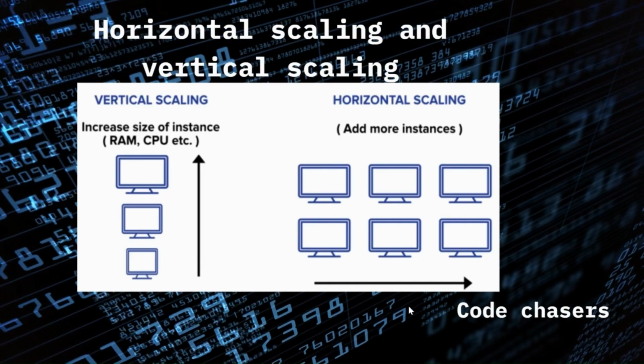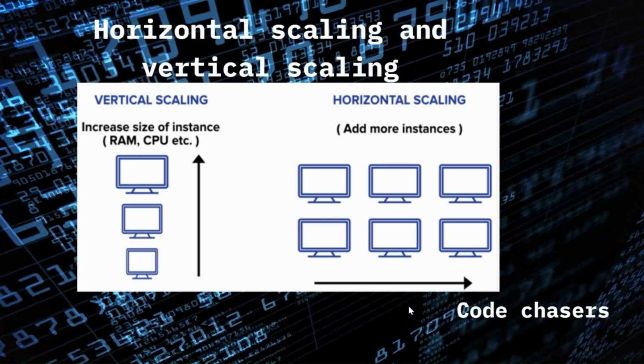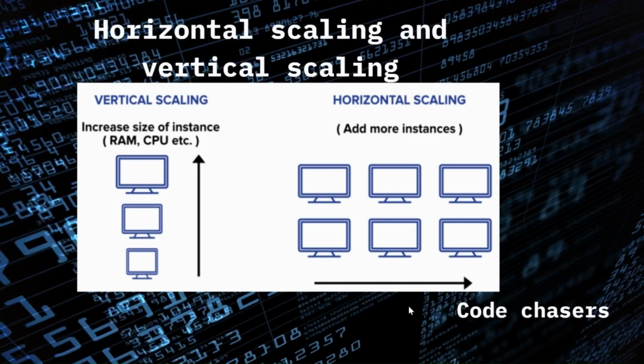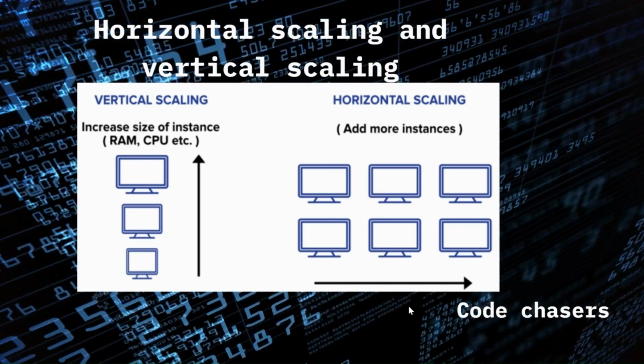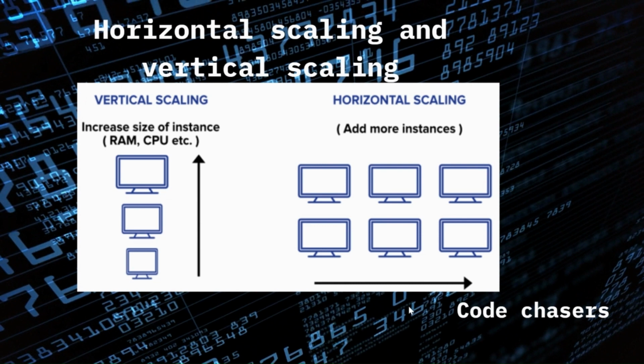Next, horizontal scaling and vertical scaling. We will discuss horizontal scaling and vertical scaling in a nutshell here. Why we are discussing, you will be understanding in a few minutes. Again, we'll come to the same example, increasing of data in the social media. If the data is being increased, to meet that requirement we can follow two types of methods. One is vertical scaling, the other is horizontal scaling.